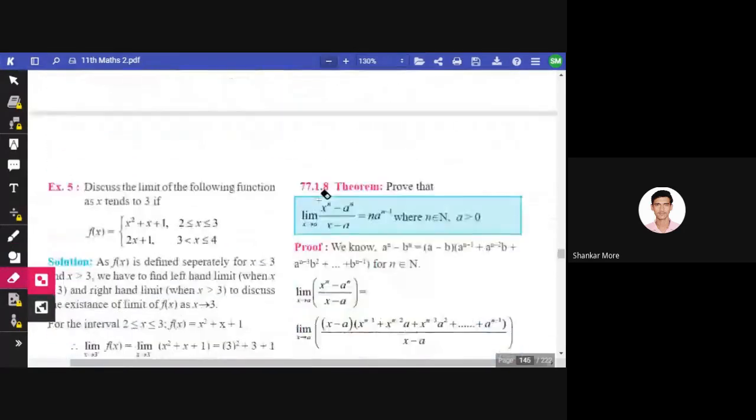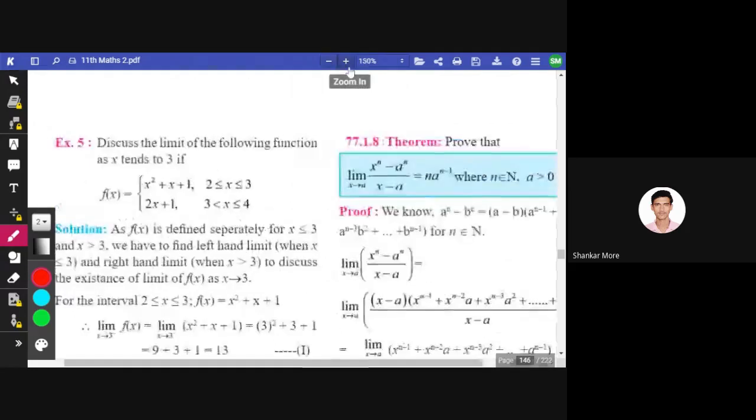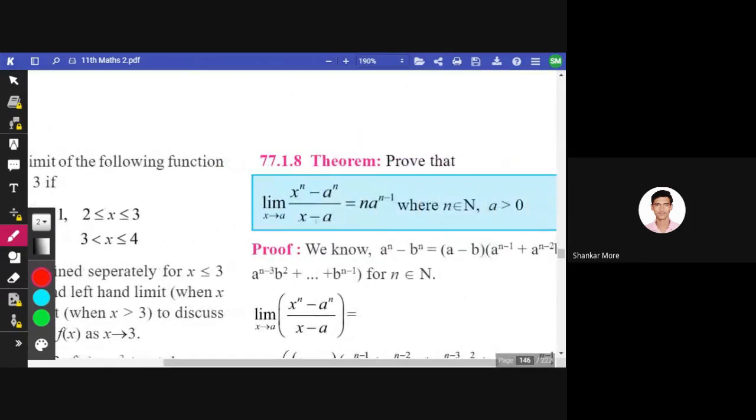Now there is a theorem. There will be a question asked in your examination based on this theorem, so we'll focus on it. Let us suppose you are given an example in this form: limit x tends to a of (x raised to n minus a raised to n) divided by (x minus a).